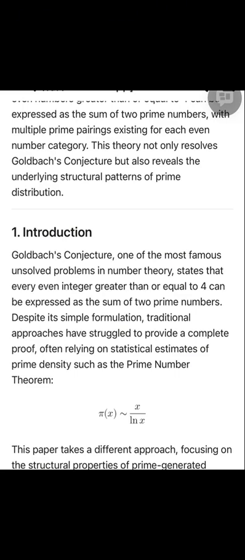2. Theoretical framework. 2.1 Fundamental definitions. Definition 2.1. Endpoint, small position, large position. Let Pn denote the nth prime number. Then, endpoint: composite numbers of the form Pn times k, where k is an integer greater than 1.